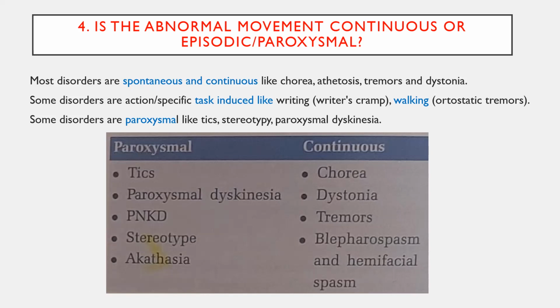In paroxysmal, motor tics, paroxysmal kinesigenic dyskinesias, paroxysmal non-kinesigenic dyskinesias, stereotypy and akathisia will come as paroxysmal events. Okay, other movement disorders except the above mentioned will come under the continuous movement disorders, that is spontaneous and continuous movement disorders.